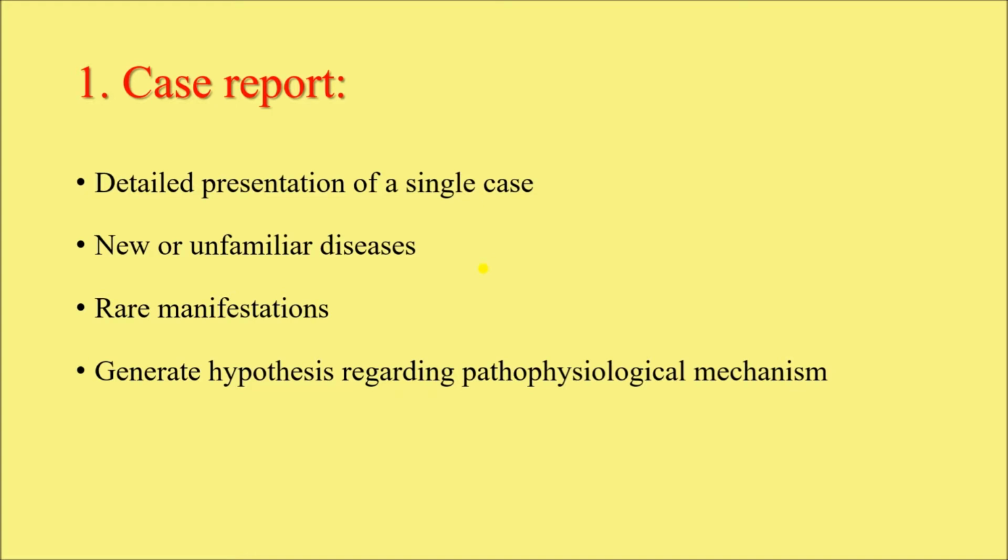But in recent months, especially before the onset of the second wave of COVID-19, we found out that a lot of mucormycosis cases are being reported among the COVID patients. So, if we select one COVID patient with mucormycosis, that will be a new feature, right? So, rare manifestations of a disease can also be described under case report.